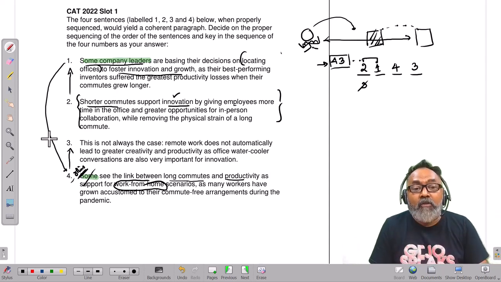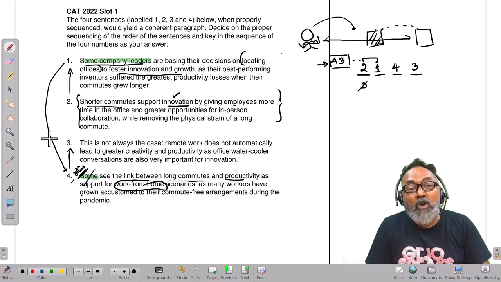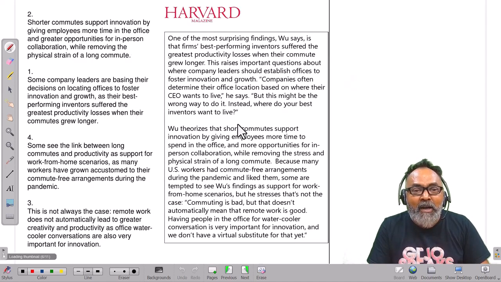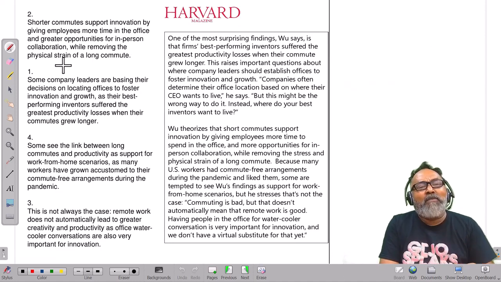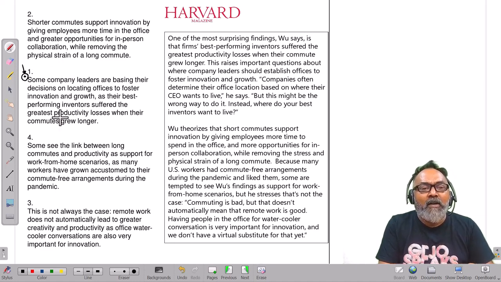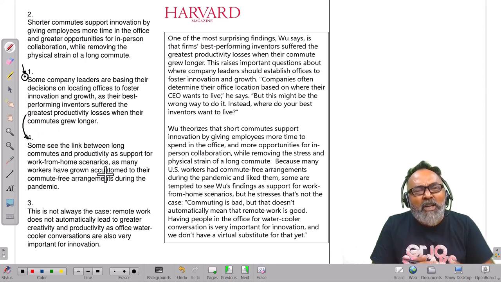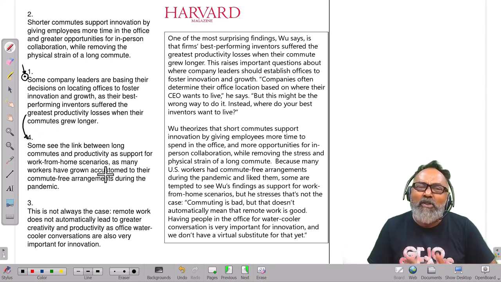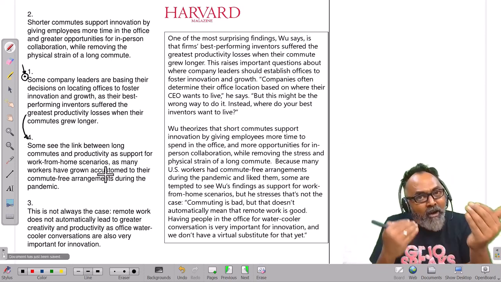Slightly more challenging to do this. This is not very clear. And when I actually read this, if you see a paragraph like this, if I put the paragraph in this particular manner, it's still difficult. There should have been some connector words, a better way of, so there should have been some transition word. The cohesion is not very strong, not very good. If I look at this paragraph, it is not that well created, but I can still figure out the order.